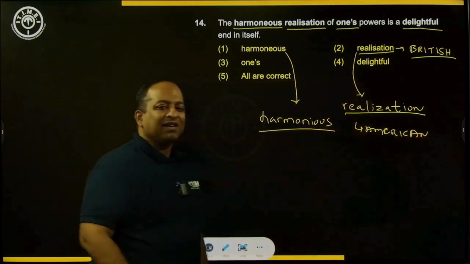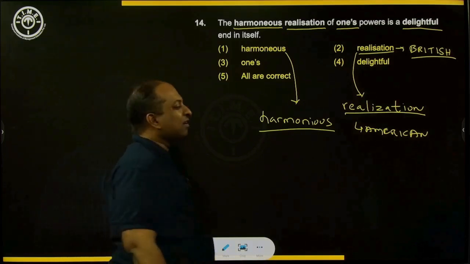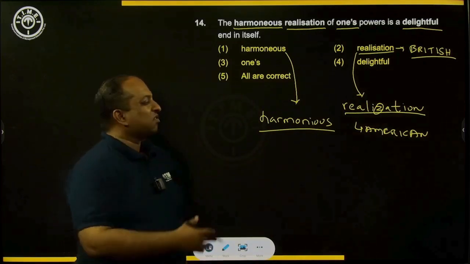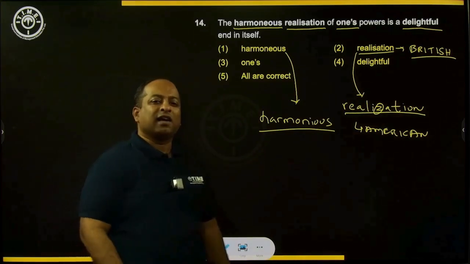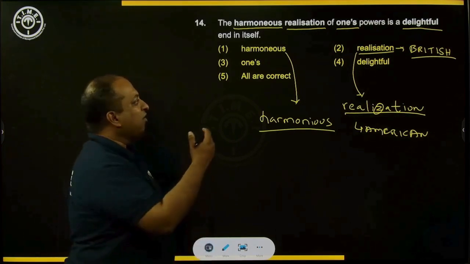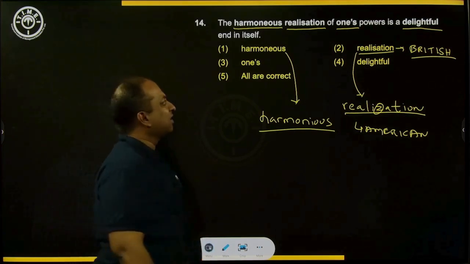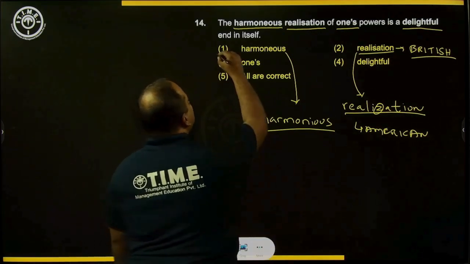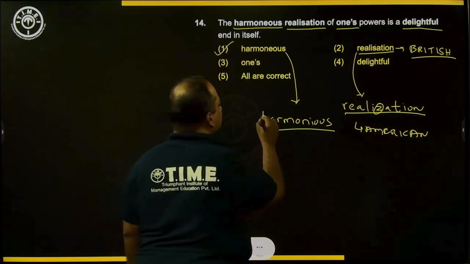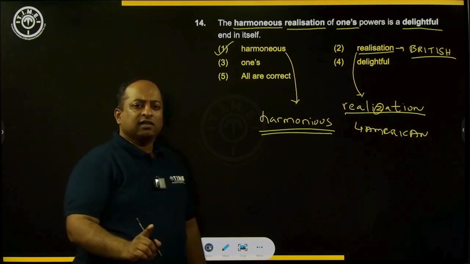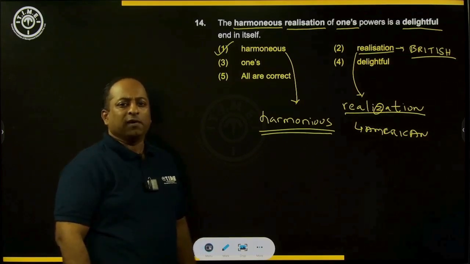American English says realization with a Z. So both these spellings are correct. The word realization is spelled correctly because we in India follow the British spellings. So for question number 14, the word that is spelled wrong is harmonious, and this is the correct spelling of the word harmonious. So for 14, the answer is option 1.